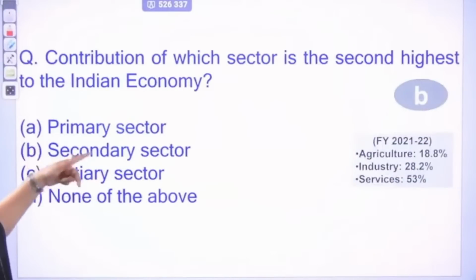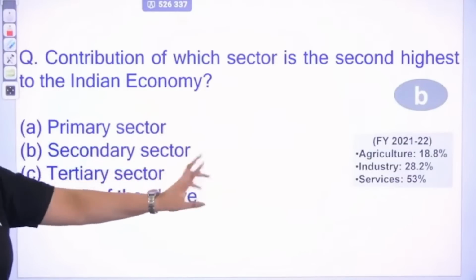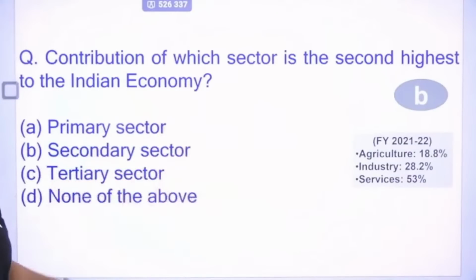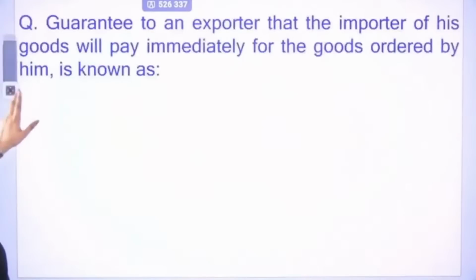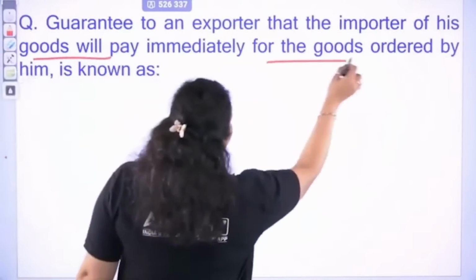Now this is the percentage. You can see agriculture only contributes 18%, industry contributes 28% and services contribute 53%. Clear?